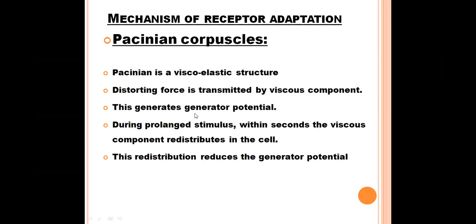The movements in this liquid part generate the generator potential or receptor potential. When a prolonged stimulus is given, after some time it causes redistribution of the liquid portion in the cell. The redistribution reduces the generator potential.